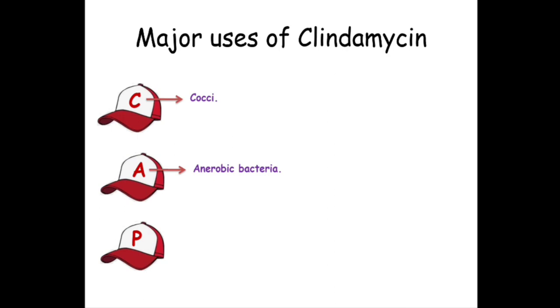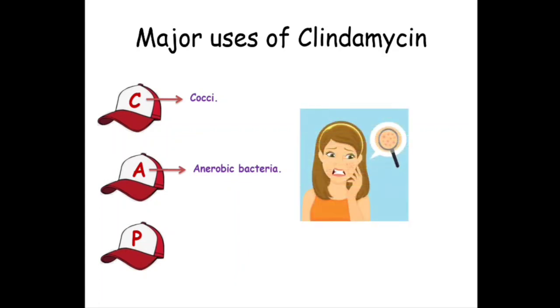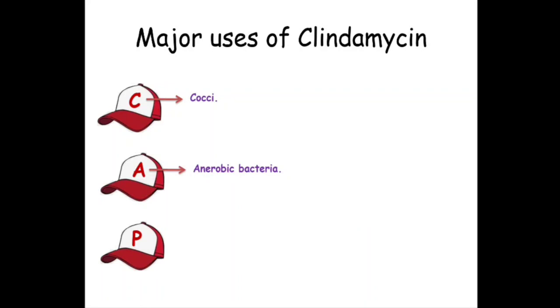Clindamycin is effective against anaerobic bacteria. In particular, it is used in case of acne vulgaris. Whenever there is acne, we have an ointment, a cream of clindamycin, so it can be used for treating acne vulgaris, the pimple kind of thing. It is even used in lung abscess caused by anaerobic bacteria.